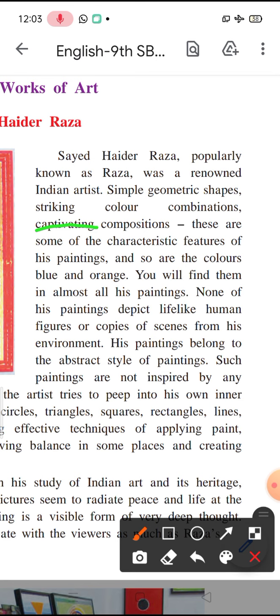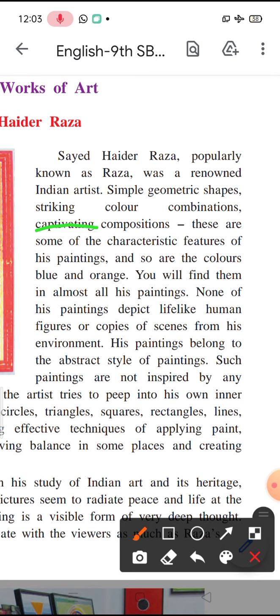Depicts means shows, none of the drawings shows a human figure, you'll never see sceneries or nature. Also you will not see anything which he has been inspired by, or which he is trying to reveal about the nature or about the humans, about the scene, about the birds, or even about the animals.